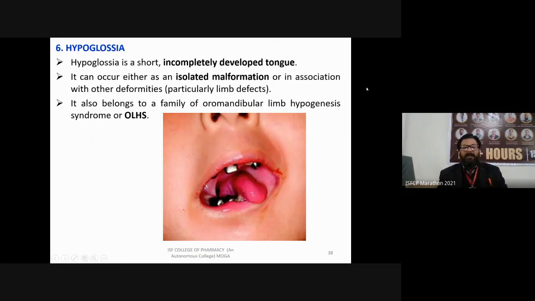Next is hypoglossia. Glossia means tongue. Hypo means there is a reduction of tongue, or you can say incomplete development of the tongue. Hypoglossia is a short, incompletely developed tongue. It is also present in children, congenital. It can occur as an isolated malformation or in association with other deformities, particularly limb defects. It also belongs to the family of oromandibular limb hypogenesis syndromes, OLHS.